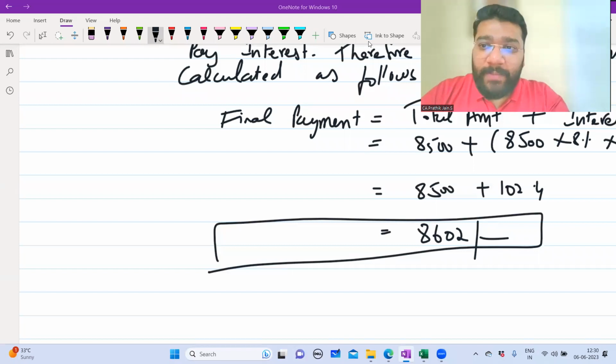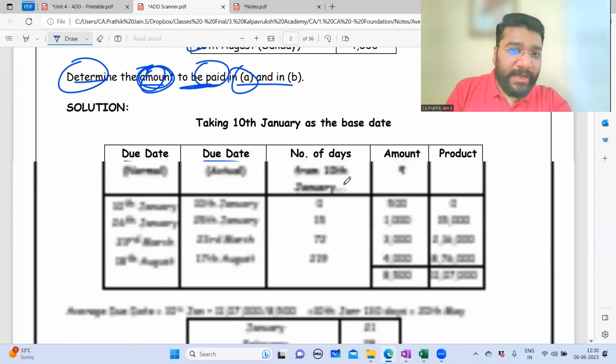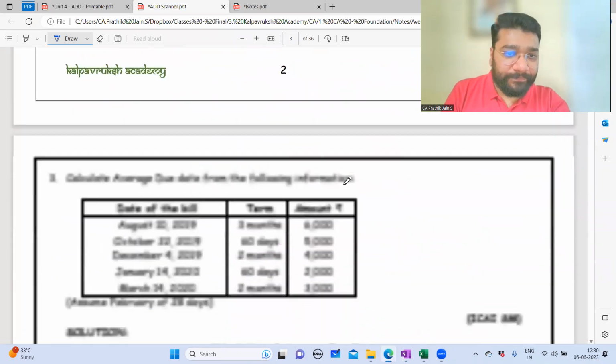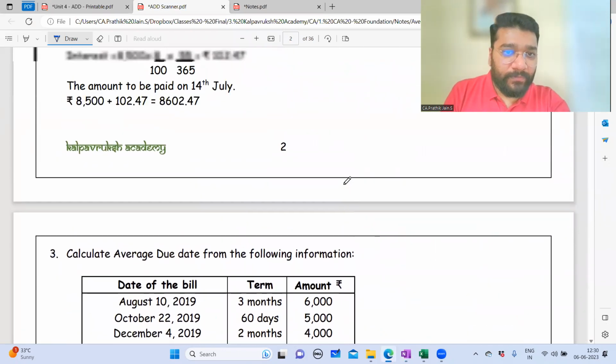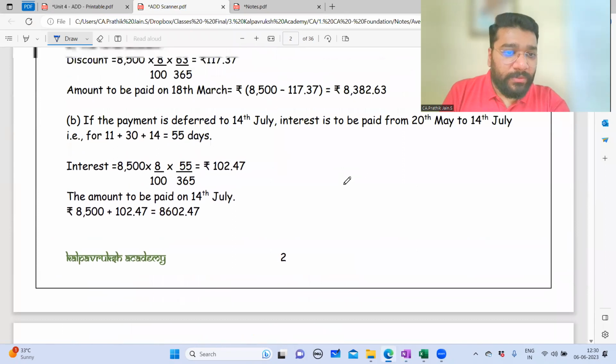Yes, people, welcome back from the break. So guys, we have completed 2 questions from the ICAI study module. So let's head towards the third question. So guys, did we get the right answer? Did you cross check? Perfect.